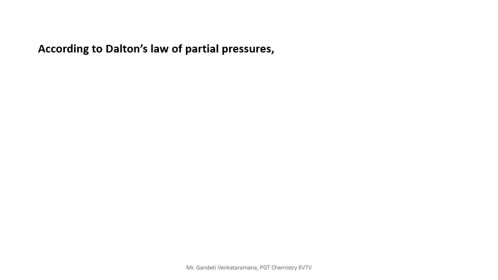According to Dalton's law of partial pressures, P total is equal to PA plus PB. Do you agree? Okay. Next, P total equal to... so what is PA? According to Raoult's law, PA equals PA naught into XA.